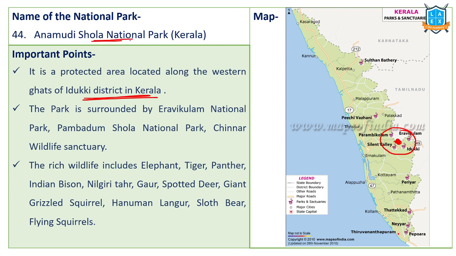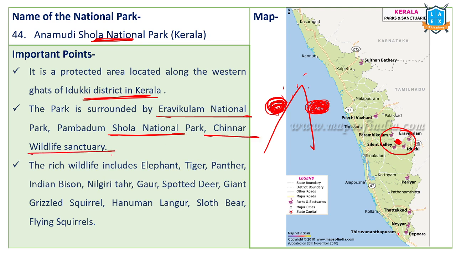Anamudi Shola National Park. Sholas. We said Sholas means mountains. Mountain grass will be there, and somewhere here and there, thick groves of forest grow. That's how Shola forest characteristics are. So Pambadum Shola National Park, Eravikulam National Park, Chinnar Wildlife Sanctuary: surrounding these, there is this particular national park called Anamudi Shola National Park.